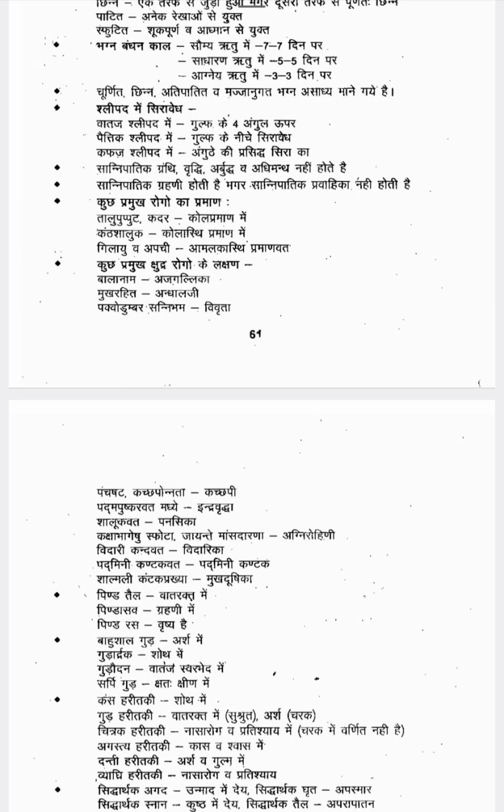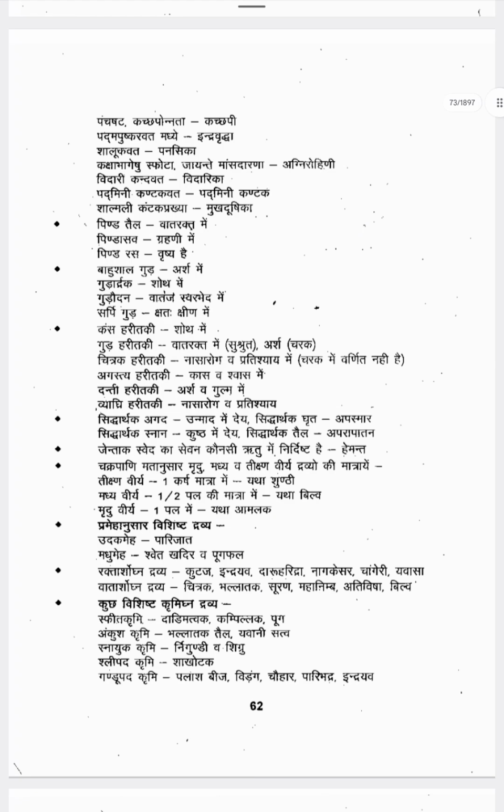Next one is Agnirohini. Kakshabhageshu sphota jayante mamsadharana: you get a severe eruption in the Kakshabhaga, the armpit area, with a severe burning sensation. Muscle tissues are getting damaged. So that condition is called Agnirohini. Blisters form in the Kakshabhaga, followed by severe burning sensation and damage of the tissues. That Kshudra Roga is called Agnirohini.